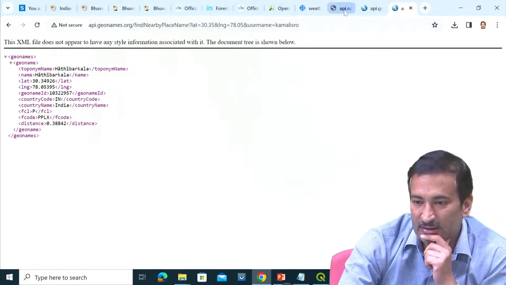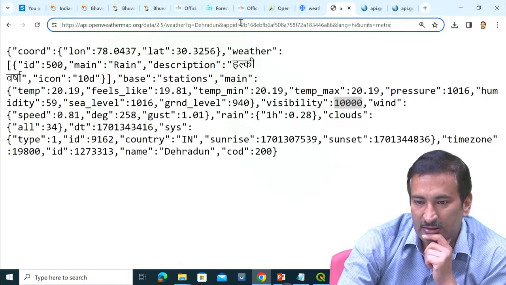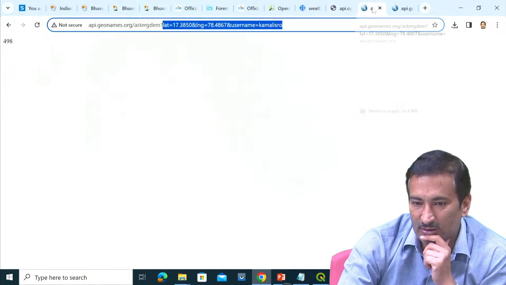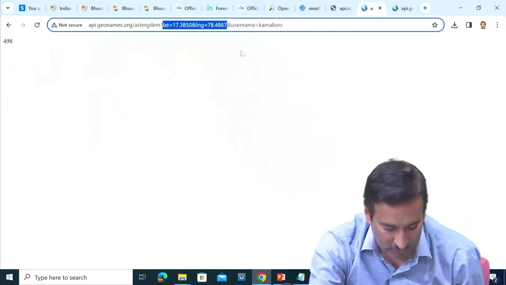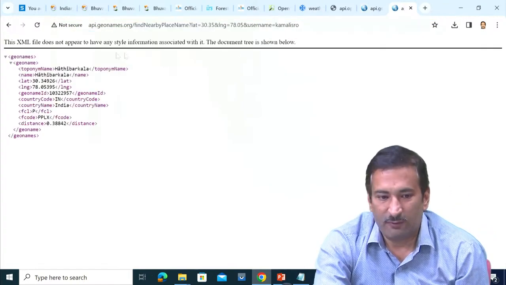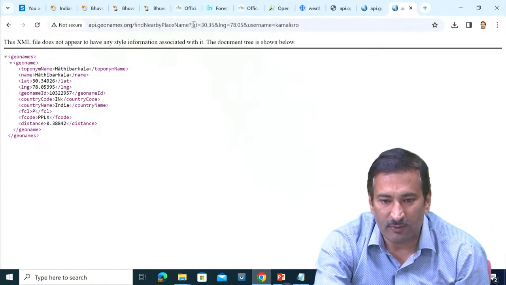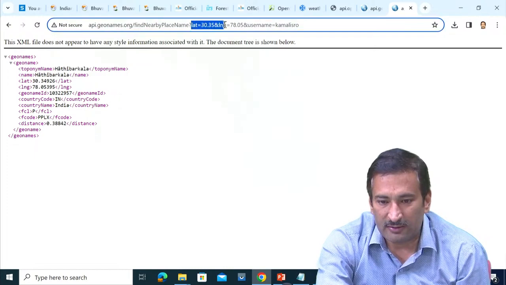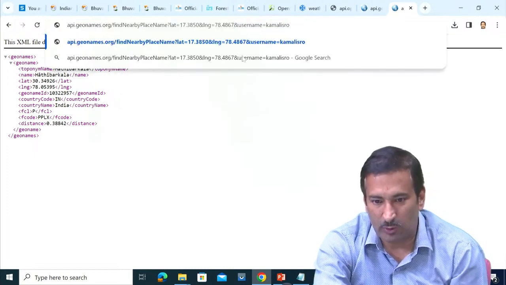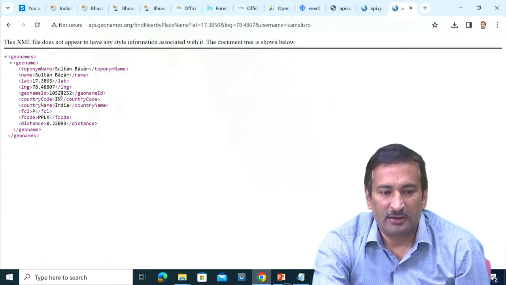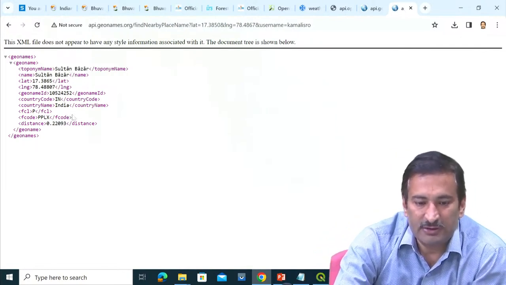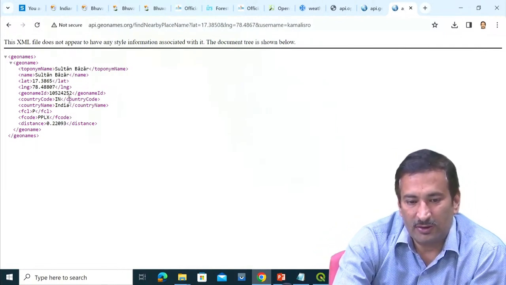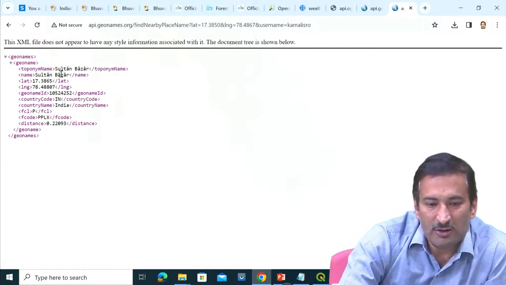And if I take the same locations for Hyderabad, this latitude and longitude, let me change it here, Control C. If I change this place name over here and take these latitude longitudes, press enter, it will say Sultan Bazar, which is a place in Hyderabad only. So the exact location it will also tell you.